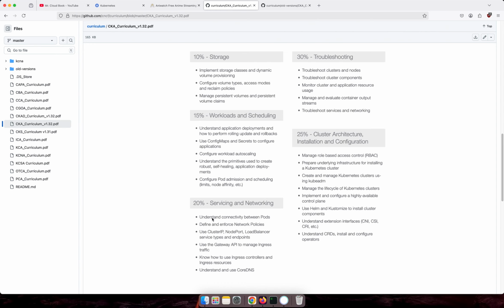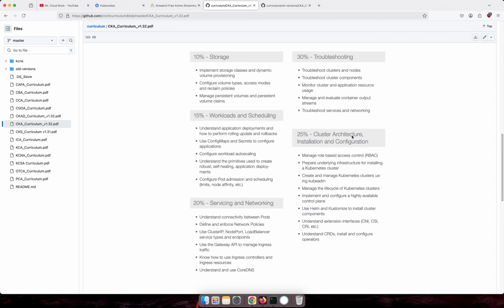And services and networking. So understanding the connectivity between the pods. We talked about network policies in yesterday's video. This is the network policies. We talked about ClusterIP, NodePort, LoadBalancer, and mainly ingress traffic. The ingress video we already discussed. Ingress controller. And we need to understand CoreDNS. You won't get a question on CoreDNS, but you will get this from here itself.